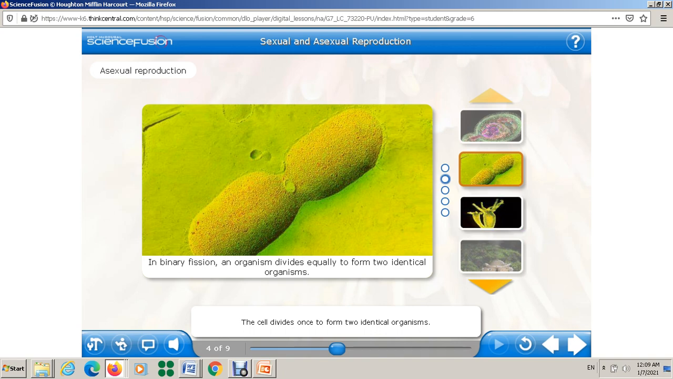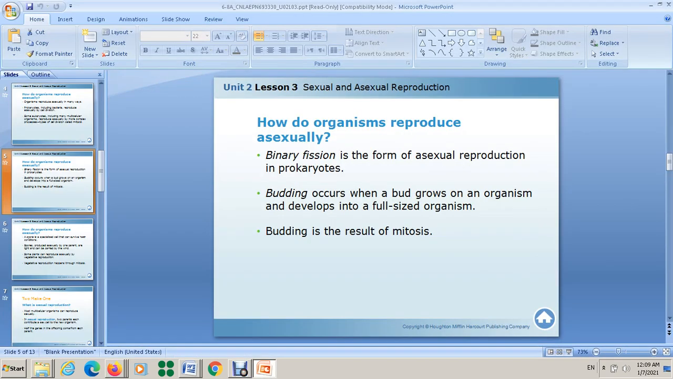So let's move now to the second way of asexual reproduction, which is budding. Budding occurs when a bud grows on an organism and develops into a full-sized organism. You start to see buds growing on the organism, and these buds then start to make a full-sized organism. And you have to keep in mind, budding is the result of mitosis.